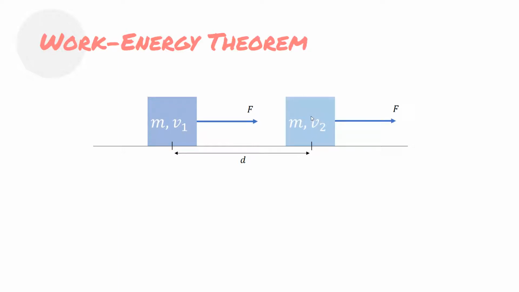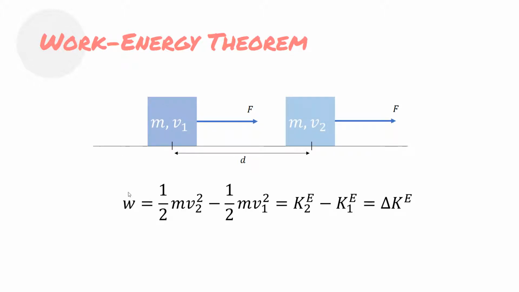Then you can write the relationship between work and energy as follows. Work, which is equal to force times distance, is equal to 1/2 m v2 squared, the final velocity, subtract 1/2 m v1 squared, the initial velocity. We're only assuming there's only kinetic energy.